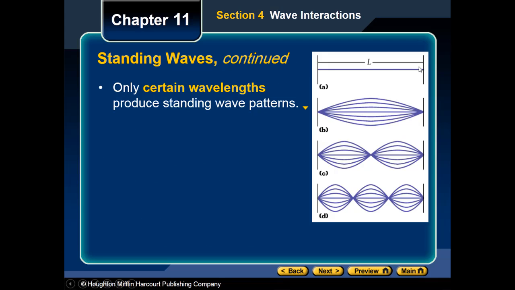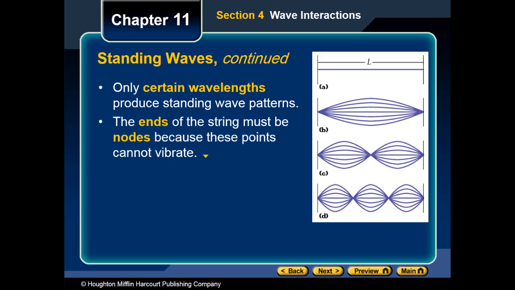See here, this is your length, and those two on the ends are called nodes because they have zero displacement. This is only one wave. When you have two waves meeting each other, see what happens? There is a node here, node here, node here, because those are zero displacement. And at the middle between each two nodes, this is called the antinode, which has the largest displacement for the two waves that meet each other.